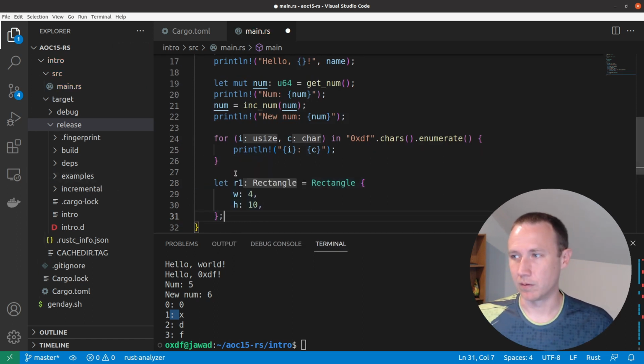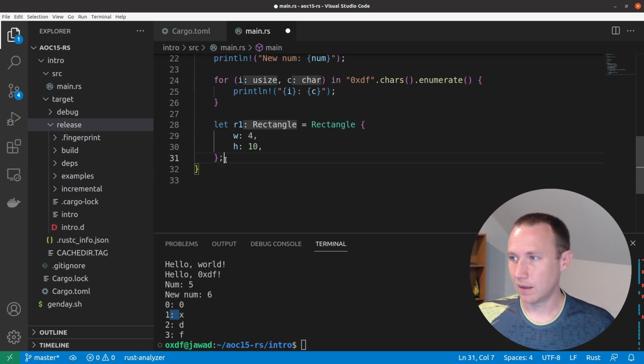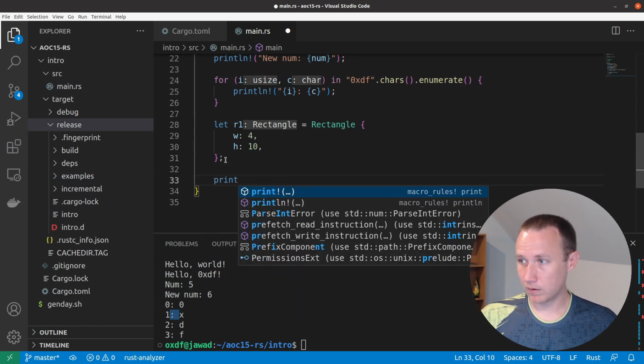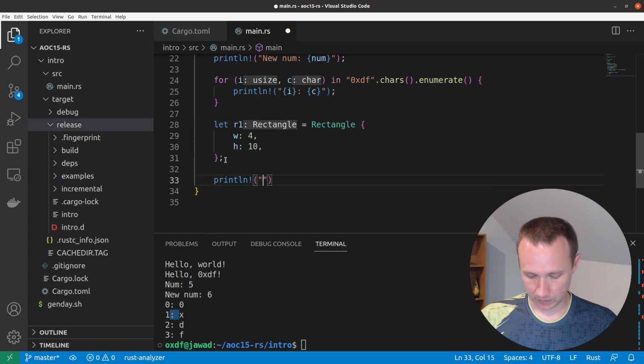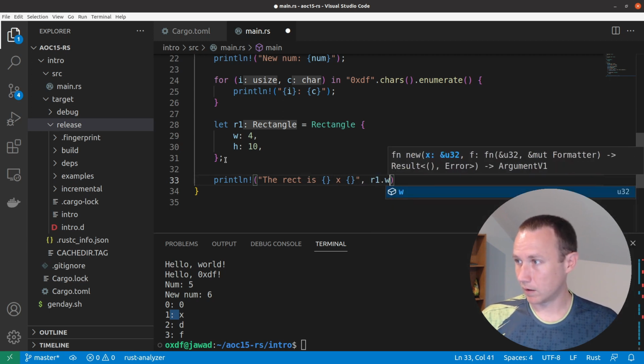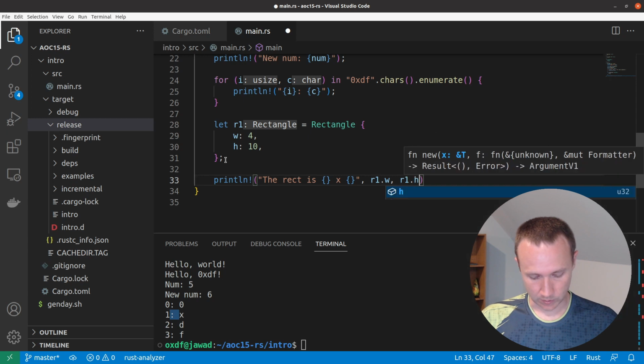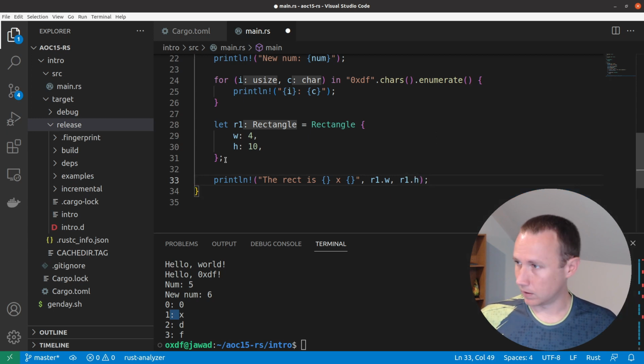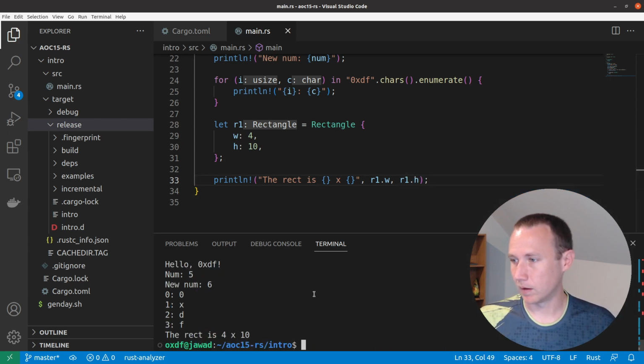You can see Rust was there, the linter was yelling at me about that. And we can now do things like println, and we'll say the rectangle is blank by blank, comma, and then we can do r1.w and r1.h to reference those. And if we've not screwed up, we will get a nice, here our rectangle is 4 by 10. So that's kind of neat.